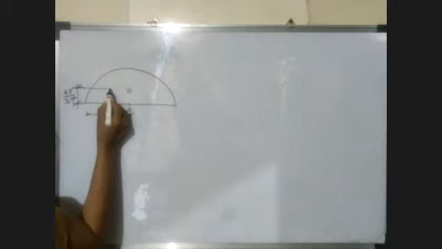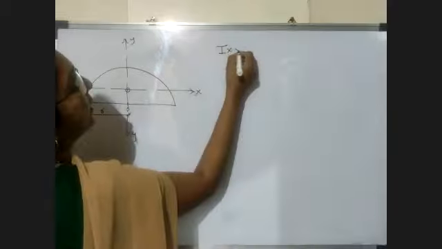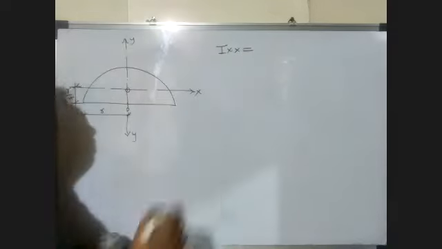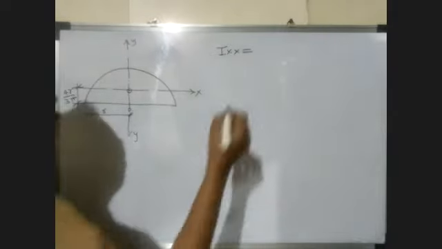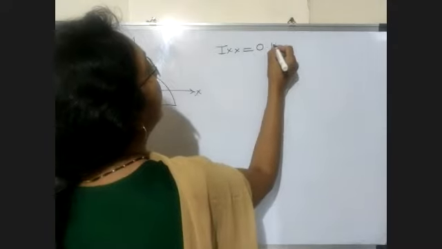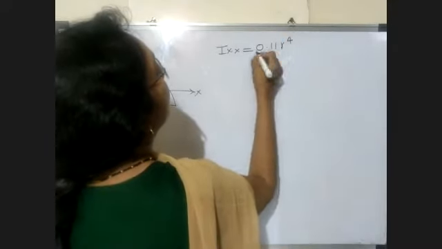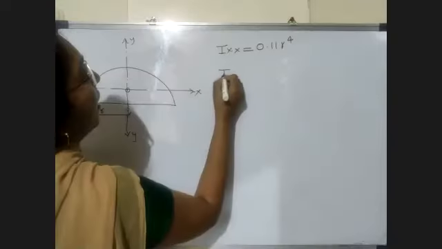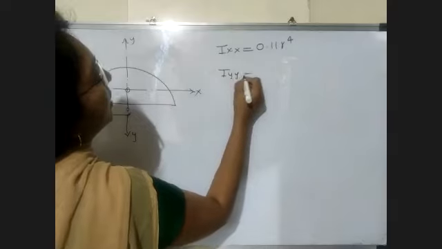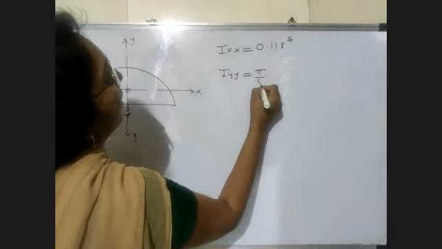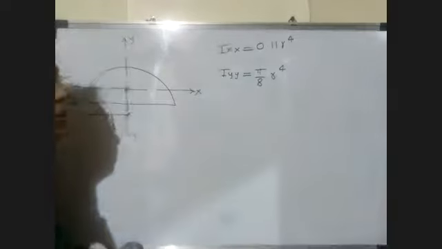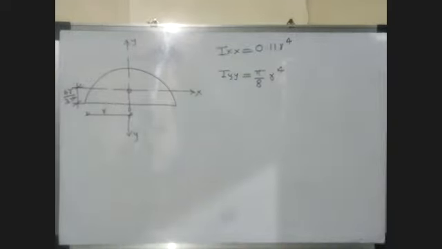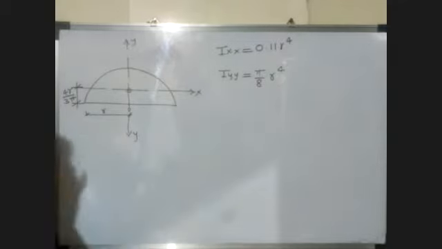And one is your vertical centroidal axis. The formula is Ixx is equal to, now what is the formula for Ixx? 0.11 r raised to 4. This is the formula for Ixx. And for Iyy, this is pi by 8 r raised to 4. This is the formula for semicircle. That is 0.11 r raised to 4 and pi by 8 r raised to 4.